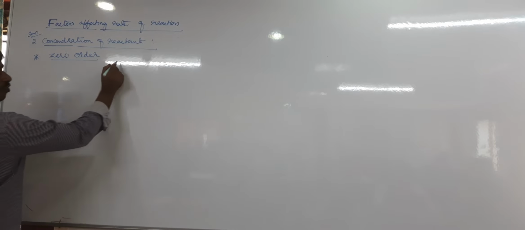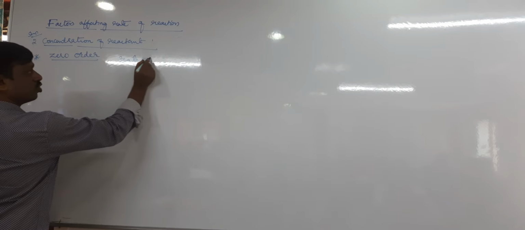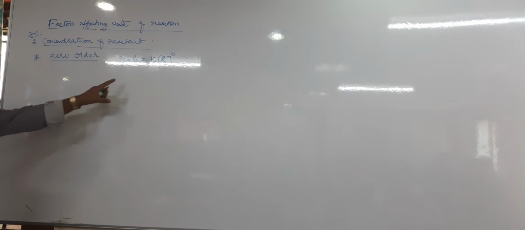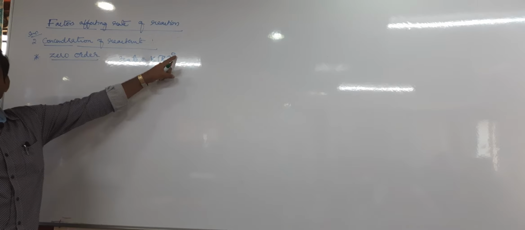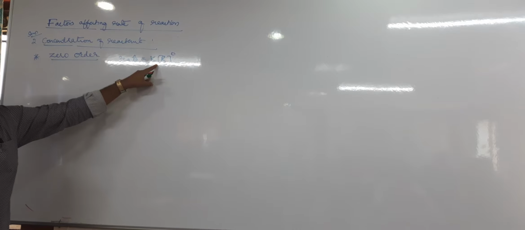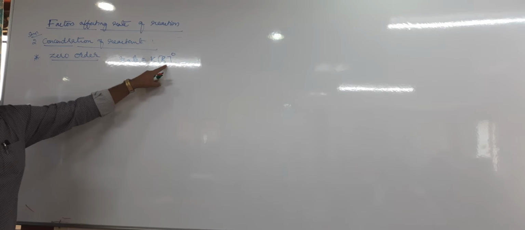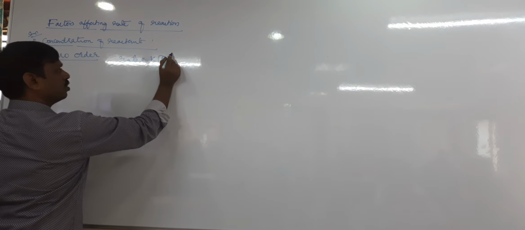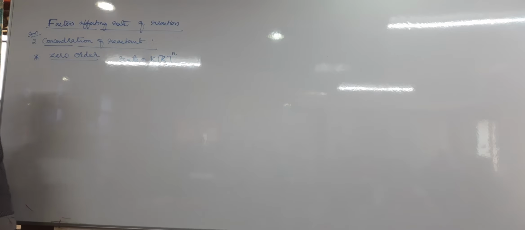Because in a zero order reaction we write like this: rate is equal to K into concentration power 0, where 0 is the order of reaction. That means concentration power 0 is 1, so rate equals K. It means the rate is independent of the concentration of reactant. Therefore, except for zero order reaction, the rate is related to the molar concentration of reactant, that is, concentration power n.